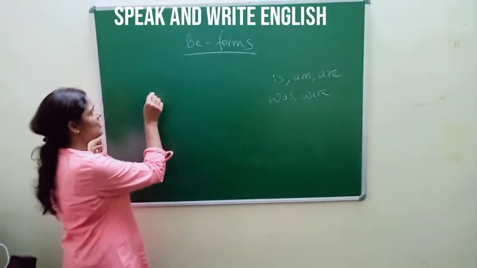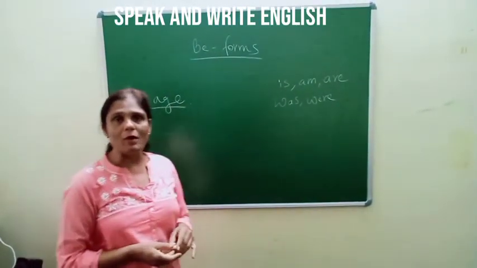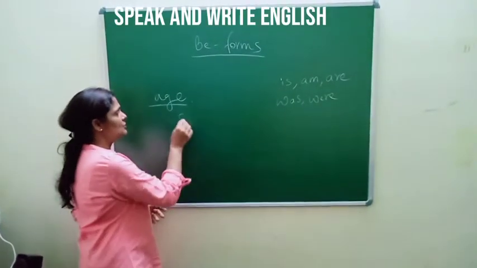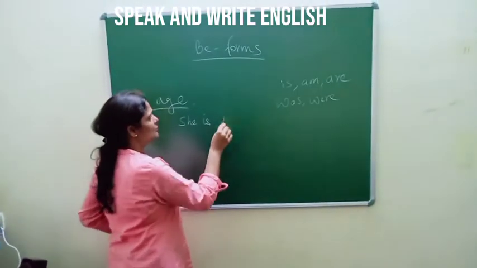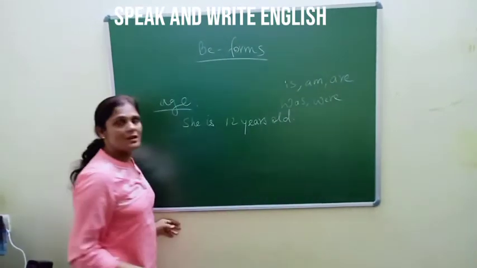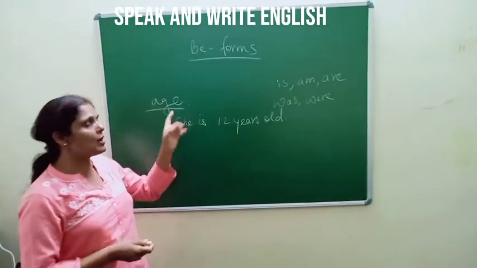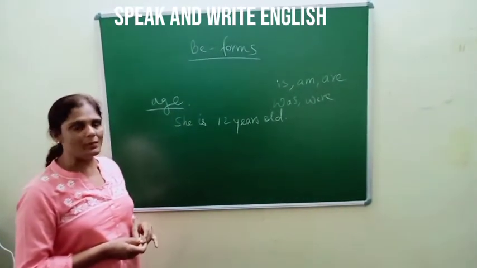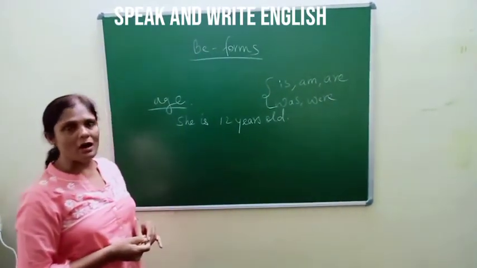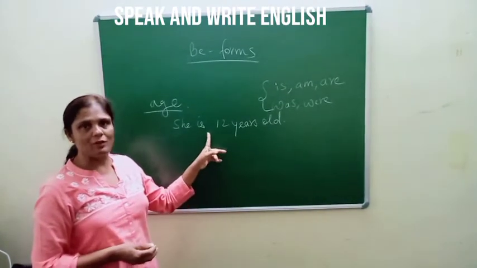First, when you are going to talk about the age of a person, how do you make a sentence? She is 12 years old. So whenever we are going to talk about the age of a person, we make use of the be forms is, am, are or was, were. If it is she, make use of the be form is.